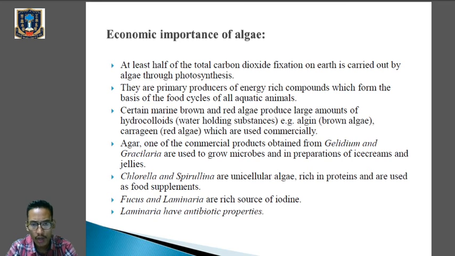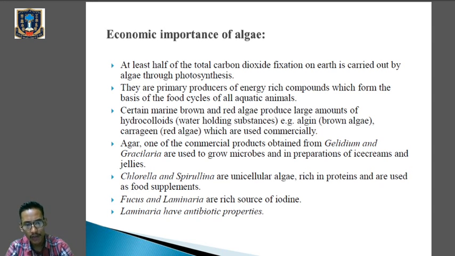Third importance, certain marine brown algae and red algae produce large amounts of hydrocolloids, meaning the water holding substances. So these brown algae and red algae produce the hydrocolloids, the water holding substances. For example, algin from the brown algae and carrageen from the red algae, which are used commercially. Okay, so they are mainly used commercially because they produce the substances called hydrocolloids, the water holding substances.